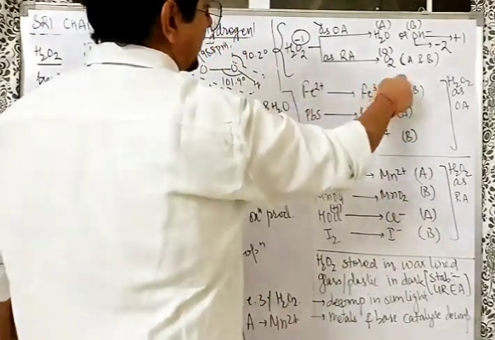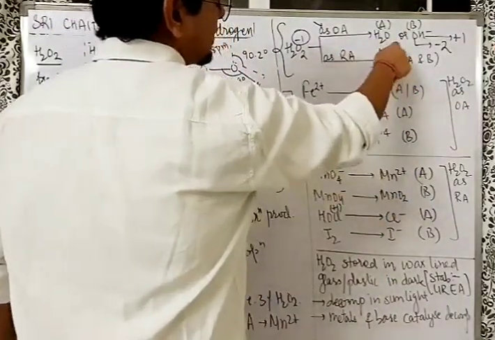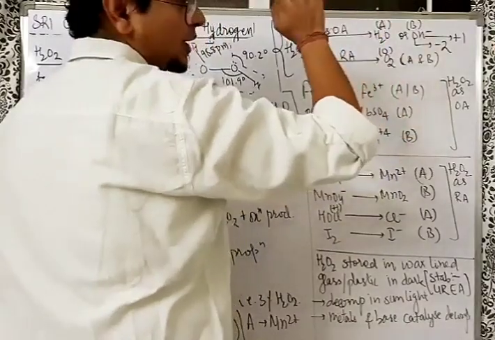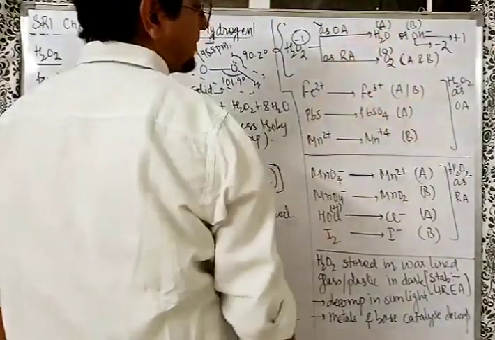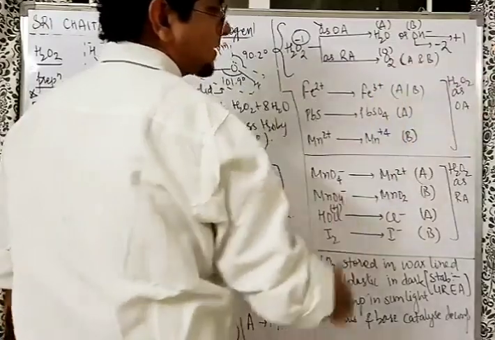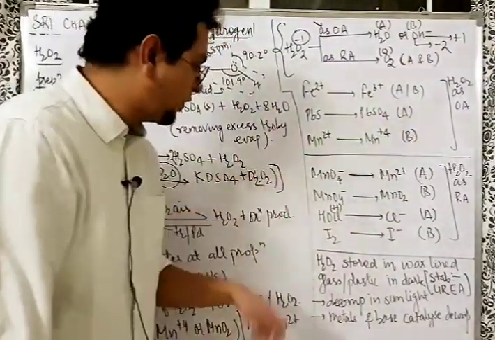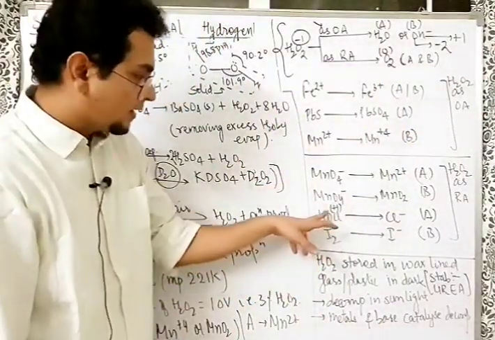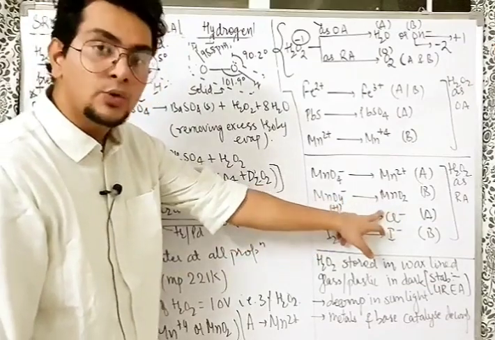In acidic medium, water is the byproduct. In basic medium, OH minus is the byproduct. Brilliant. Let's carry on. HOCl, Cl was plus 1, got reduced to Cl minus.